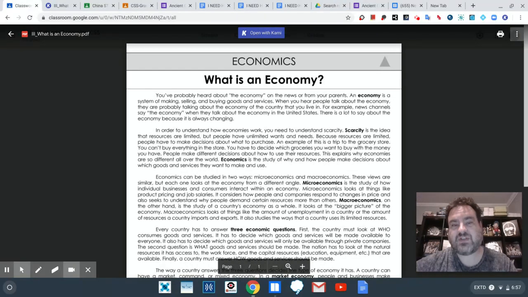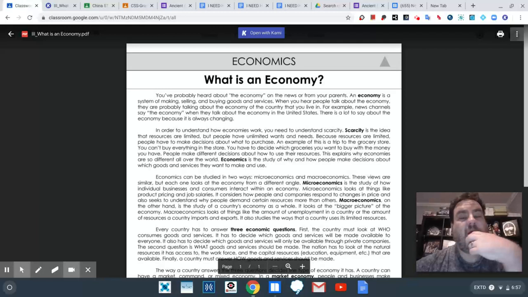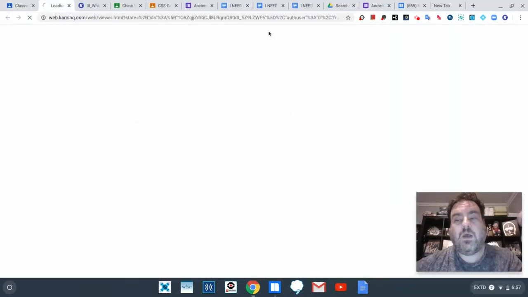You're just going to have to register for it, which might require you to have someone helping you, because it really only asks you to verify your username, but you also have to say that you're a student, and you have to type in your zip code and stuff like that. So if you don't feel comfortable with that, you might want to have someone around with you. You can always read it on here. You can use Snap and Read. I'm going to show you Kami.